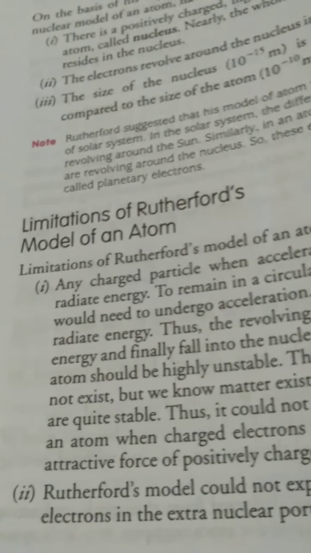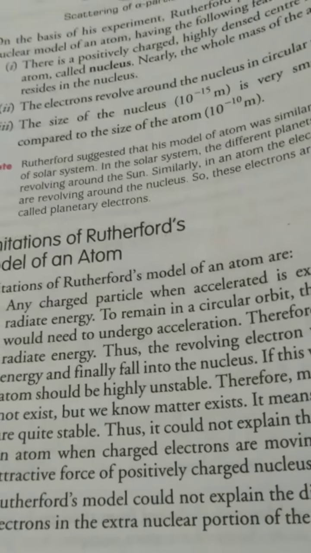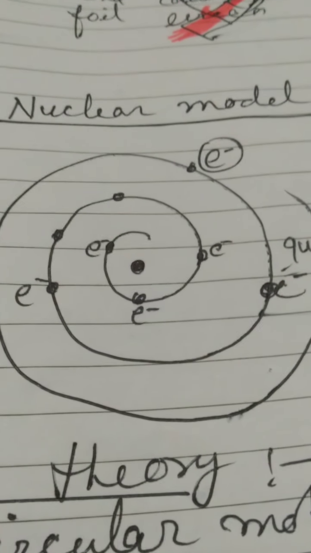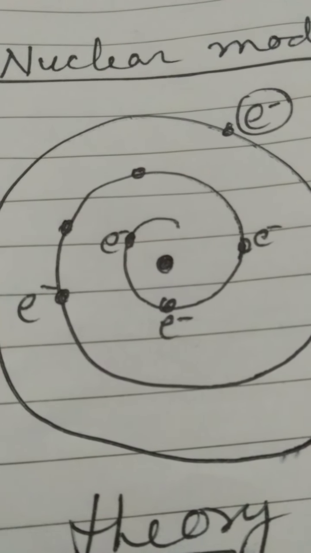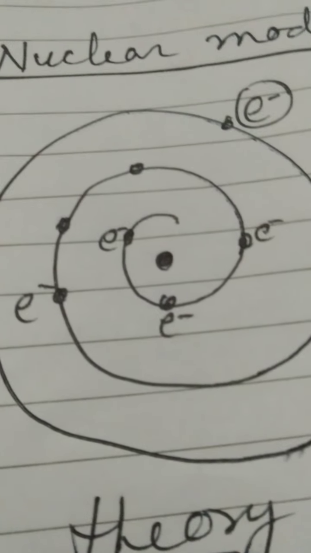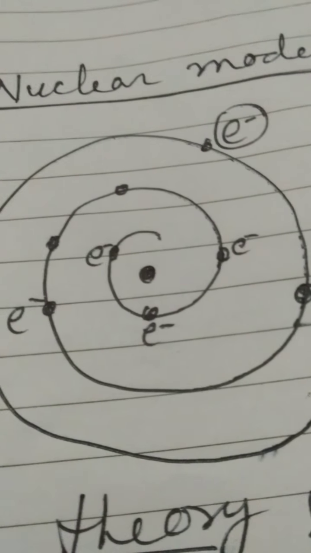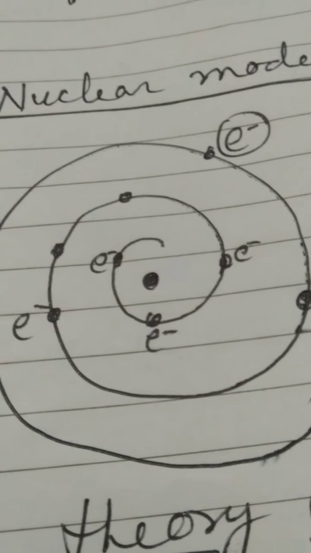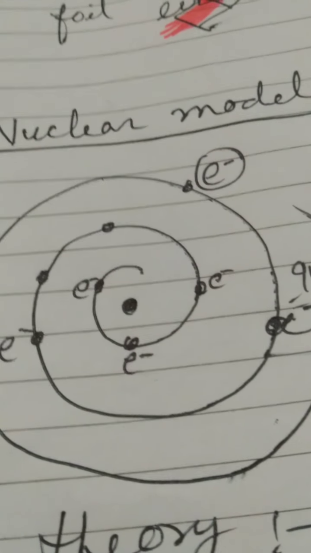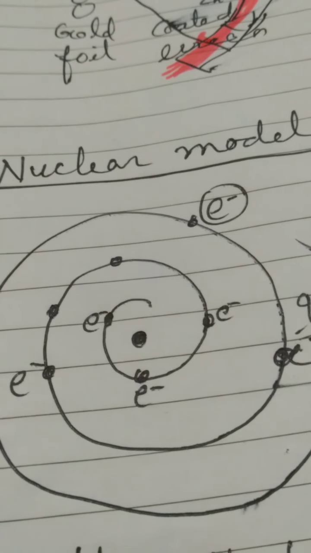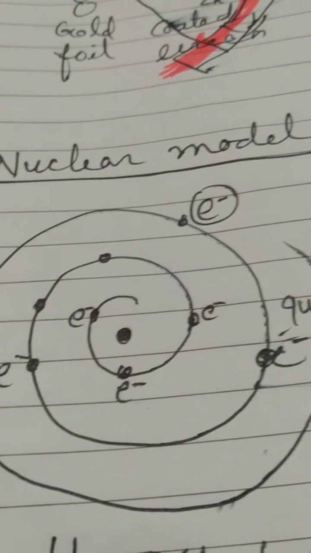But a very big problem came up there, because there is a rule for circular paths. What is that rule? I am telling you. According to the Rutherford model, the model of the atom was looking like this. This is the center, which is your nucleus, where all the protons and mass of the atom are found. At that time, the neutron was not discovered. After that, Rutherford only gave the hint to discover the neutron, because he was a scientist of radioactivity also. He did lots of work in radioactivity, and the neutron was discovered through radioactivity. So this is the center, and around the center he said circular path. The circular path was like an adjoining circular path, which was looking like a spiral.